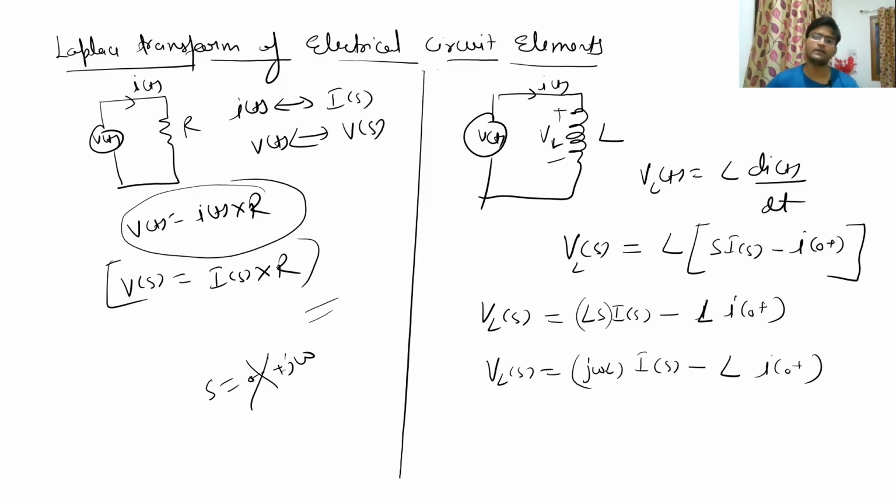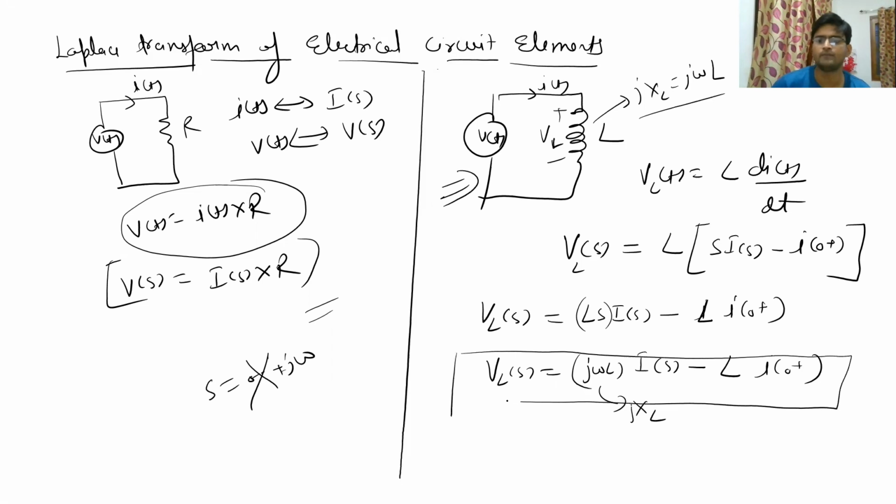Now, can you tell me what j omega L is? j omega L is nothing but jXL. So jXL is equal to j omega L, representing the impedance of this particular circuit. This circuit was the time domain circuit, and if you want to write the frequency domain or Laplace domain circuit, you will have to follow this formula.